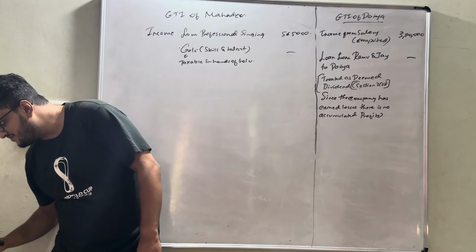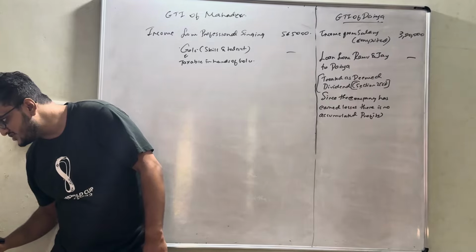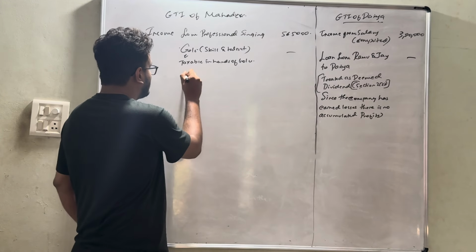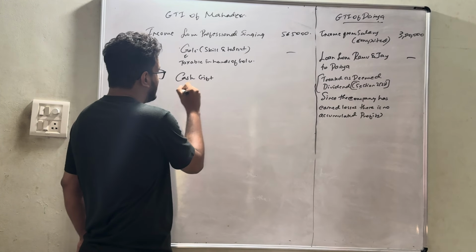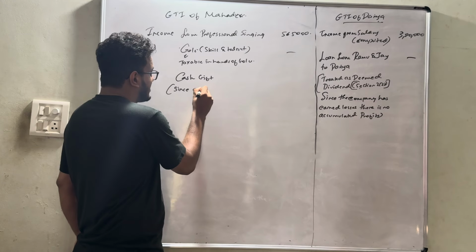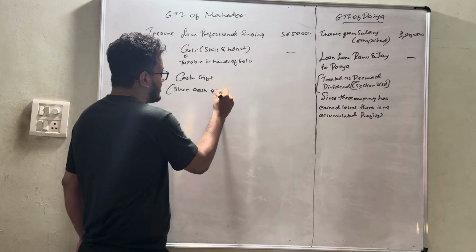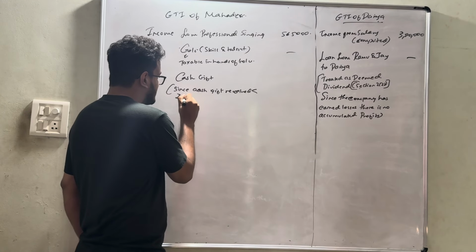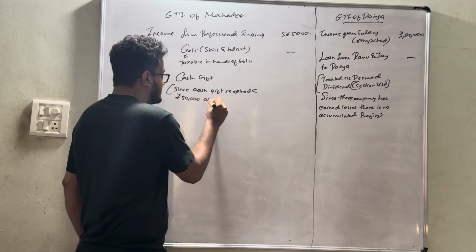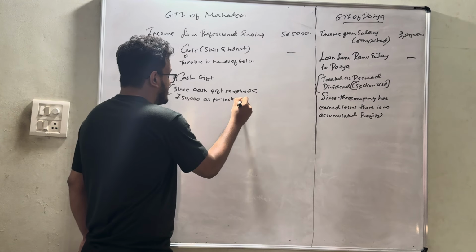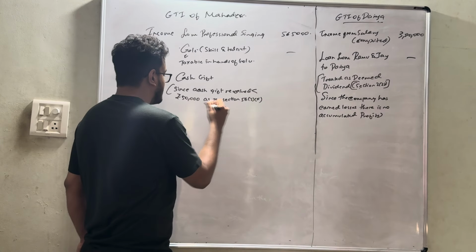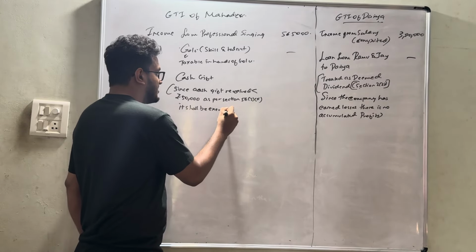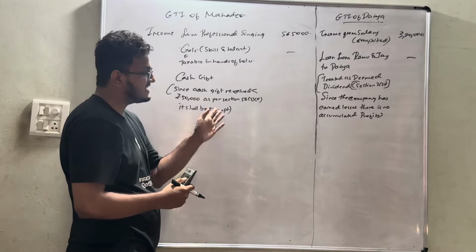Next, cash gift received by Golu from a friend of Mahadev on winning the show, that is 21,000. Since the cash gift received is less than 50,000, as per section 56(2)(x), it shall be exempt, since it has been received from a friend.